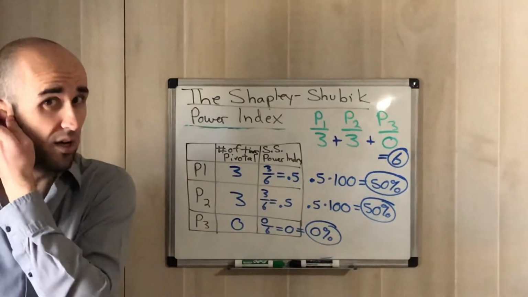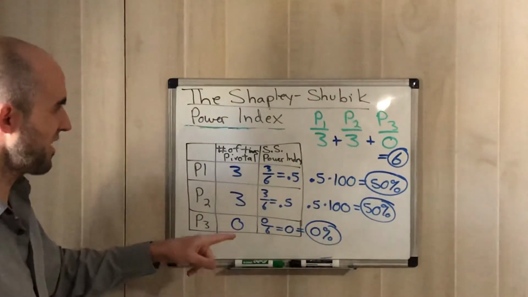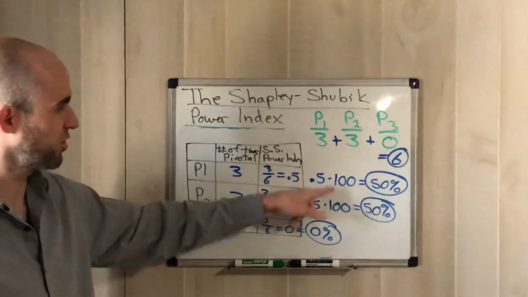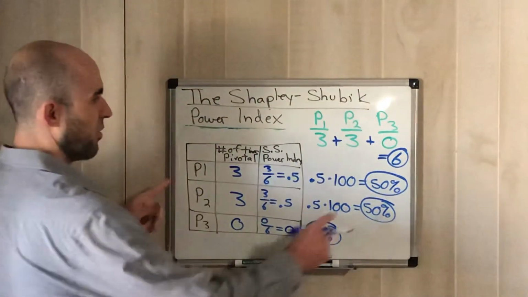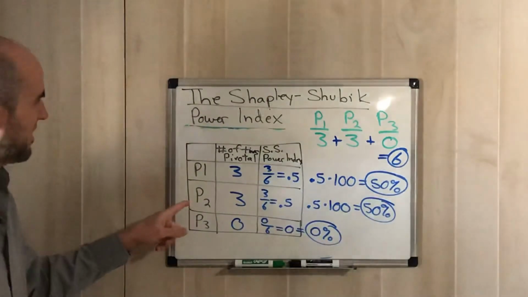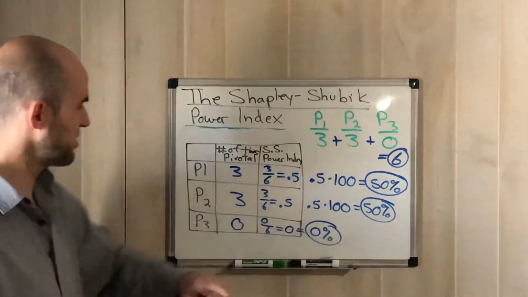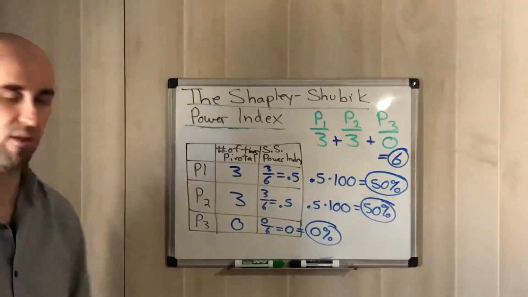All 3 are good. It's just the easiest way to actually analyze these numbers is by percentages, right? So whenever you divide, just multiply it by 100, gives us our percent. And so we see pivotal player 1's Shapley-Shubik power index would be 50%. Player 2 would be 50%. Player 3 would be 0%. And that just shows us how important each player is, right?